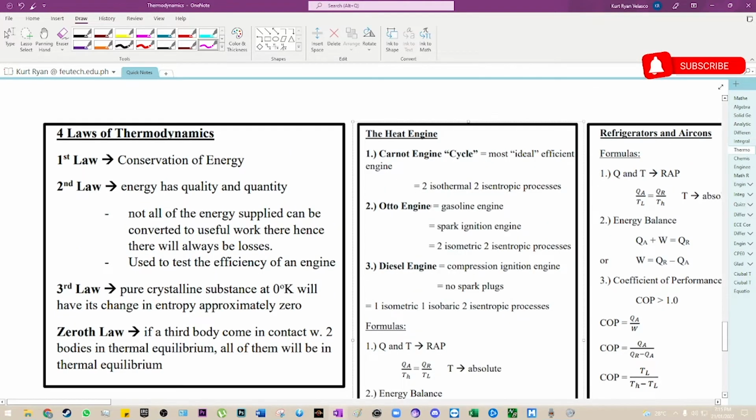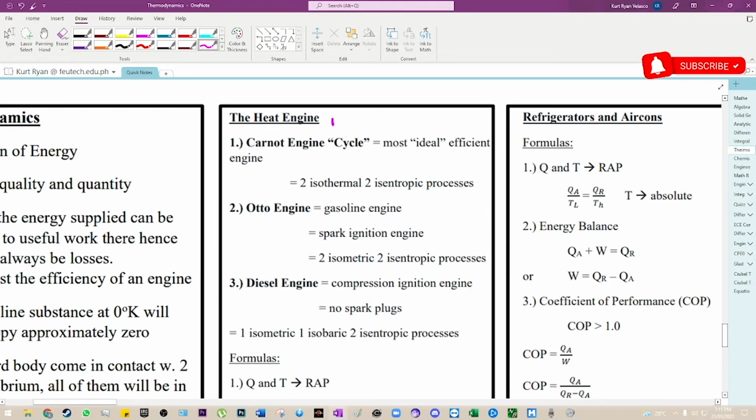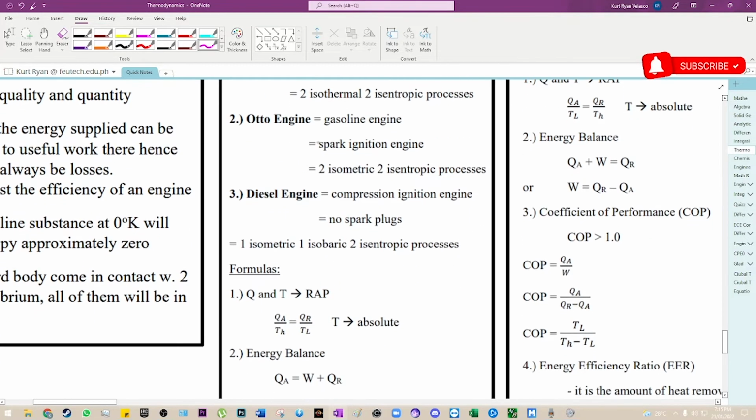Okay. So for the heat engine, we have the Carnot engine cycle, the most ideal and efficient engine. We have two isothermal and two isentropic processes here. For the Otto engine, we have gasoline. This is the gasoline engine, and it involves a spark ignition engine. So this is two isometric and two isentropic processes.